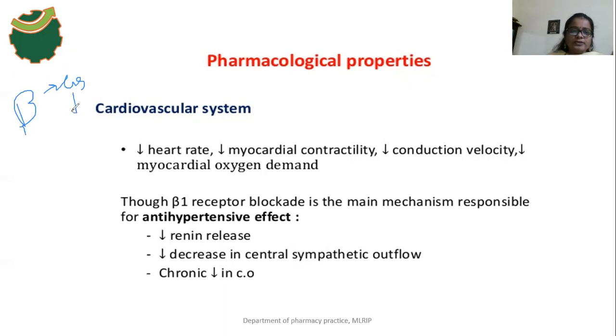When an agonist binds with the beta receptors, there is an activation of the adenyl cyclase enzyme. The adenyl cyclase enzyme is activated by a beta receptor agonist drug. Beta receptors are associated with the Gs coupled protein.